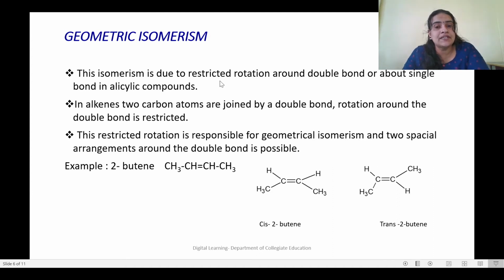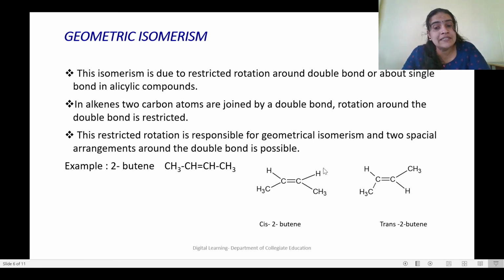Isomerism due to restricted rotation around a double bond, or about a single bond in an alicyclic compound, especially in alkenes. The common example we give is alkene. In an alkene there is a carbon-carbon double bond, so there will not be any free rotation possible. That is why in alkanes we don't have any geometrical isomerism. We have it only in alkenes.